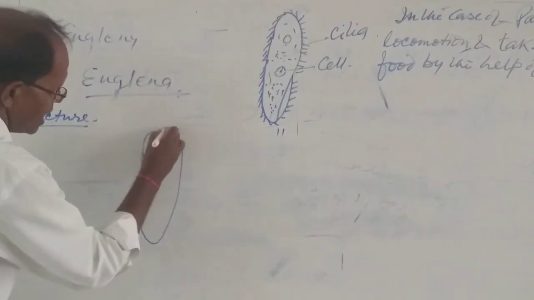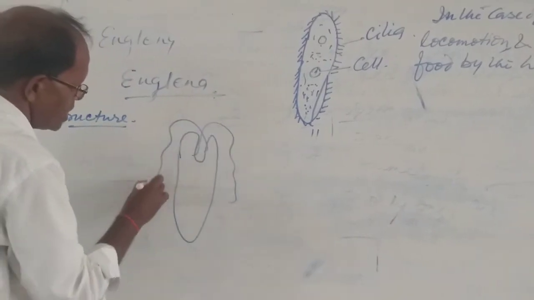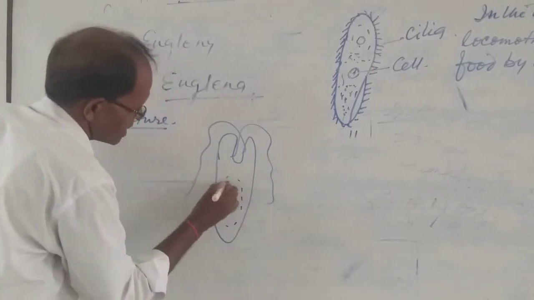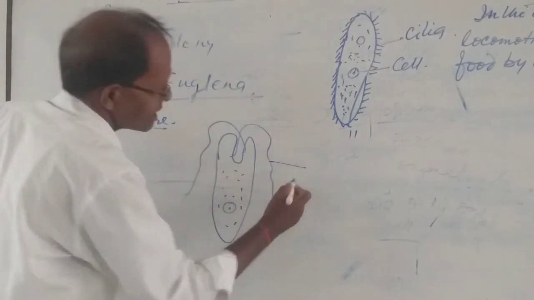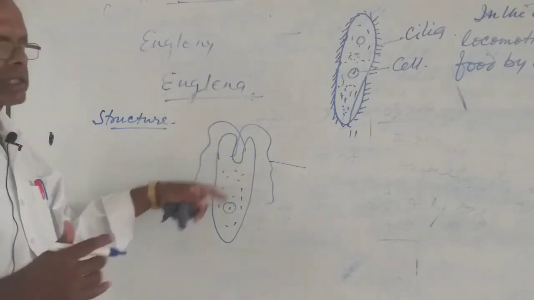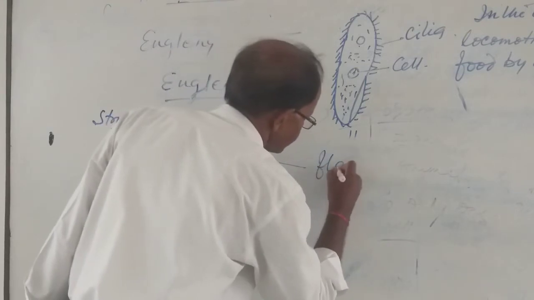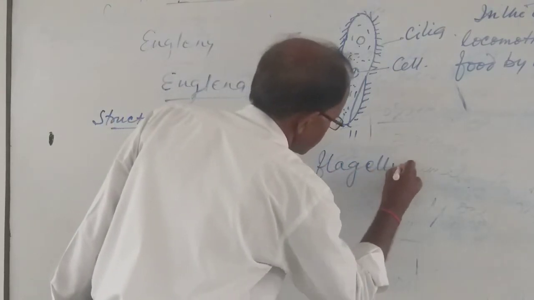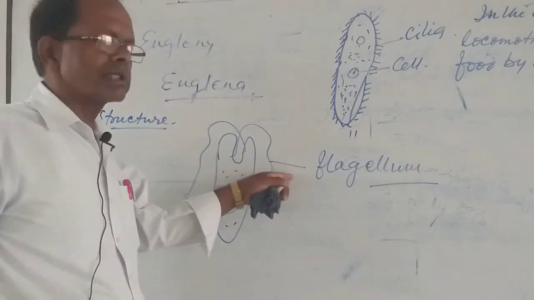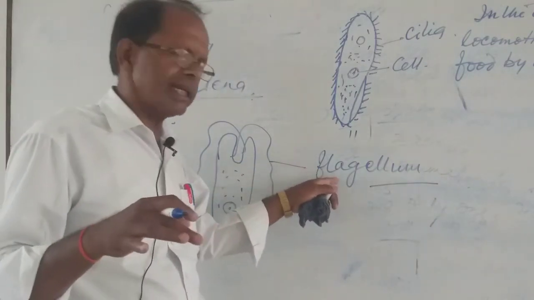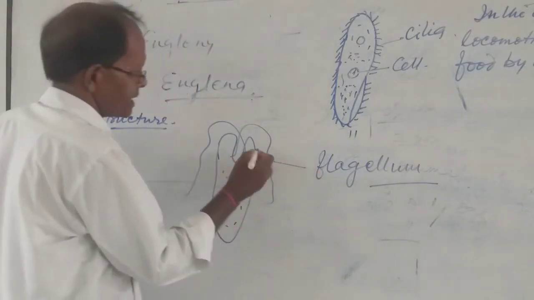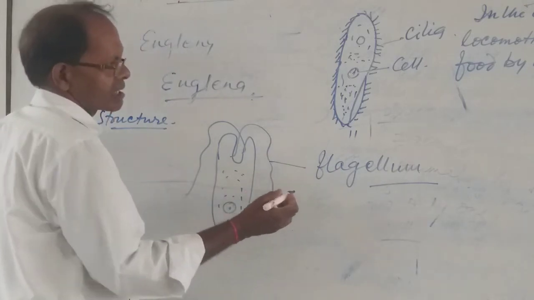This is the Euglena, and here is the cell, the living organism situated inside the body, and this hair-like structure which comes from the upper portion is known as flagellum. This flagellum is responsible for catching food materials, and also for taking the nutrition.